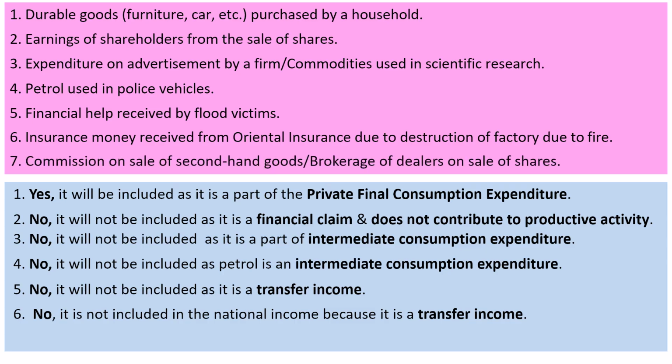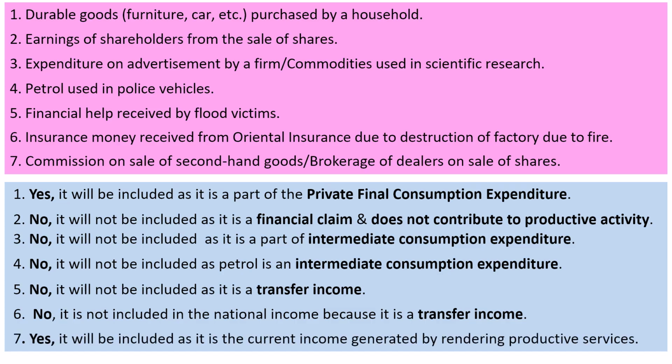payment or transfer income. Commission on sale of second-hand goods or brokerage of dealers on sale of shares. Brokerage and commission are a part of current year's income generated by rendering productive services. Therefore, they will be included in national income.